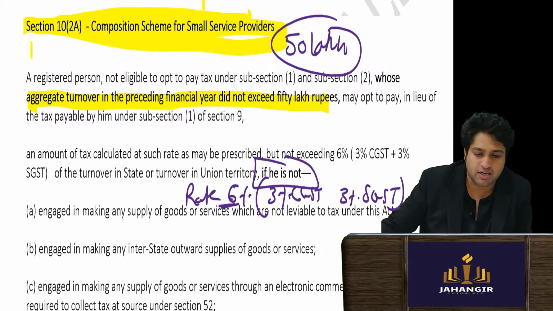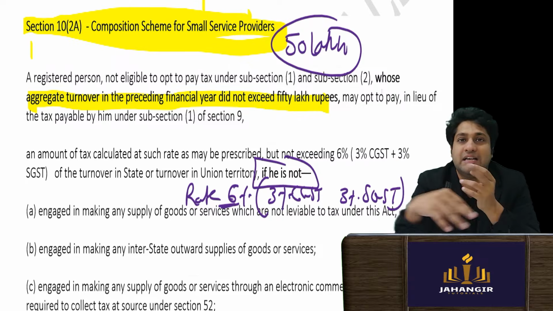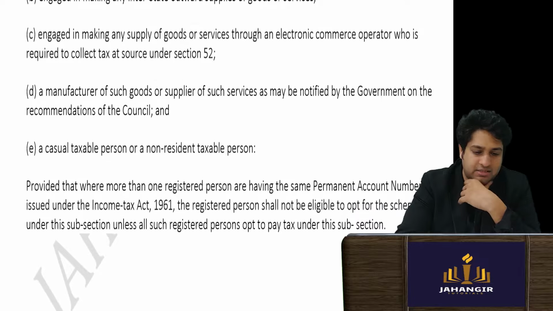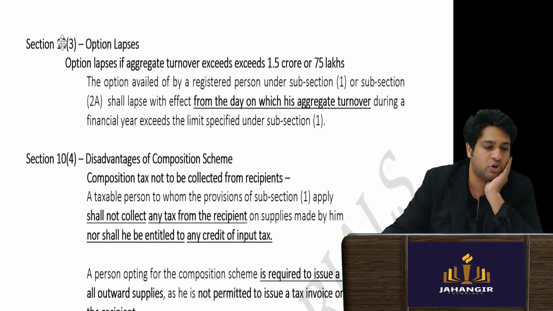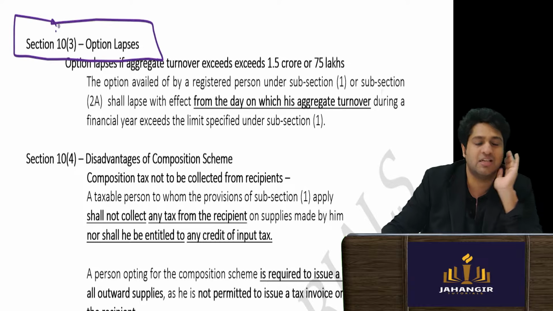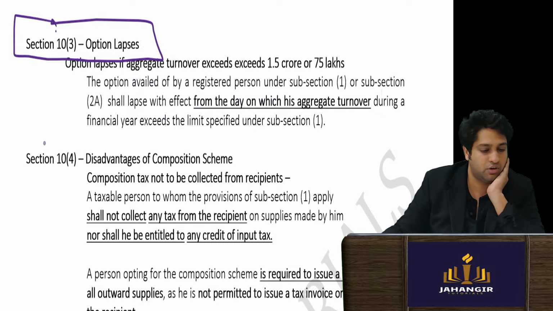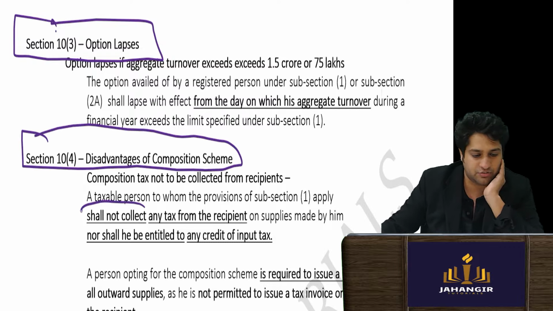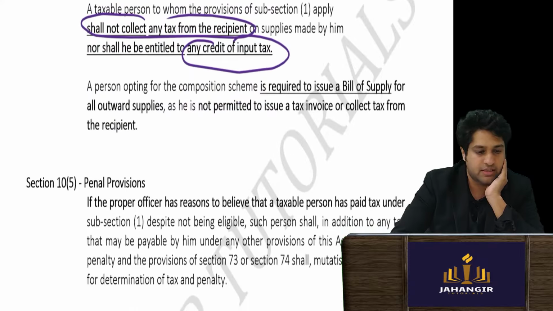Who are not allowed is exactly the same. If you are giving exempt services, interstate services, e-commerce operators, or you are a casual taxable person. This is a negative list of who cannot offer the composition scheme. When does the option lapse? Whenever you exceed the limit, on that day the option will lapse. From the next day, you have to pay regular taxes. Disadvantages, obviously, you cannot collect tax from the customer, neither can you claim credit. You have to pay it from your pocket.